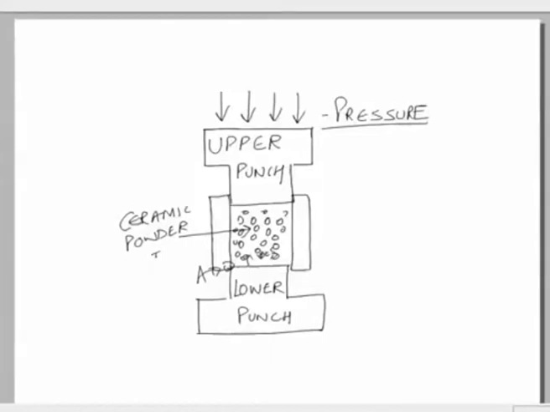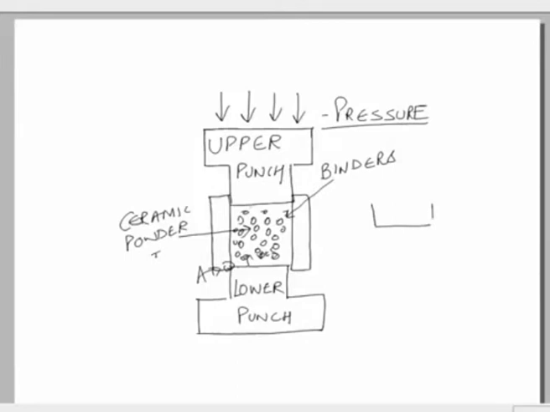So, it may also have certain binders. So, we have binders, ceramic powder and the certain additives.